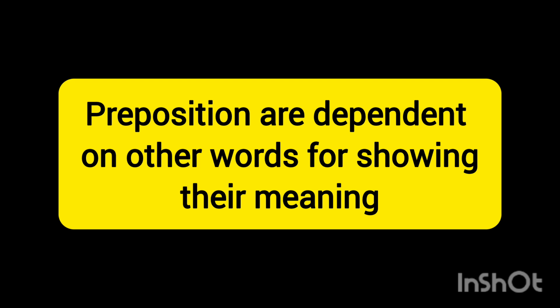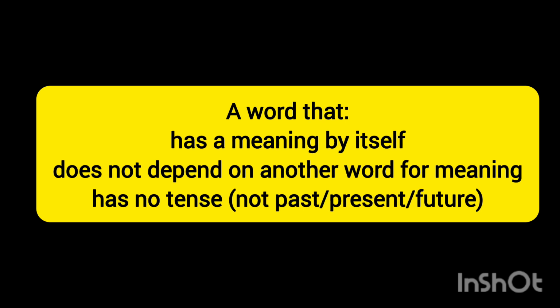So prepositions are dependent, but the noun is not dependent. So we have described noun as a non-dependent word so that we can differentiate it from the prepositions. It has no tense such as past, present, or future because tense belongs to the verb.